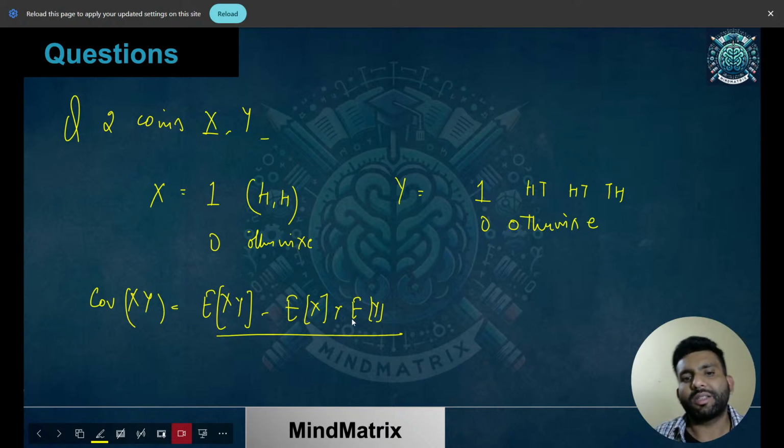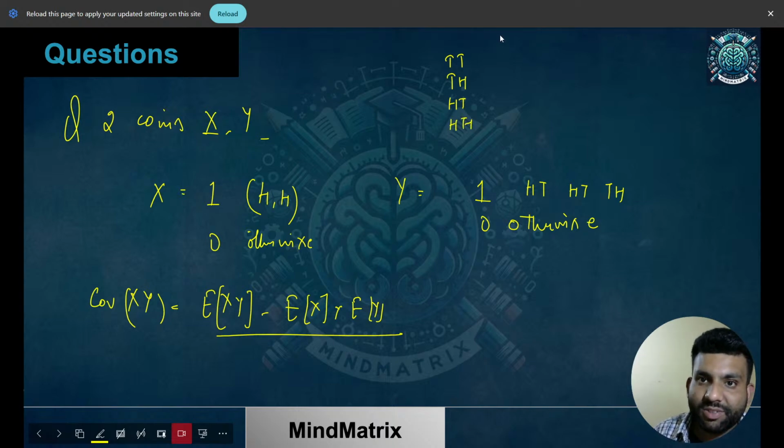So how do we find this? It's very simple. We can simply create a table over here. We have tossed two coins, so the possible outcomes are TT, TH, HT and HH. Let me write what exactly is the X value at that point of time, what is Y, and what is XY, corresponding to these.